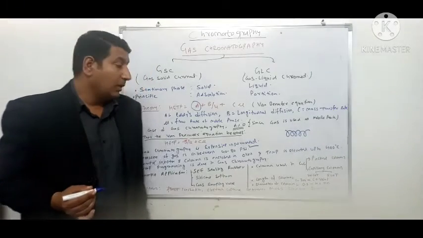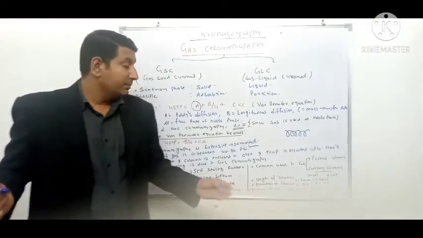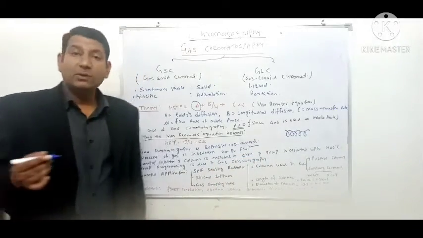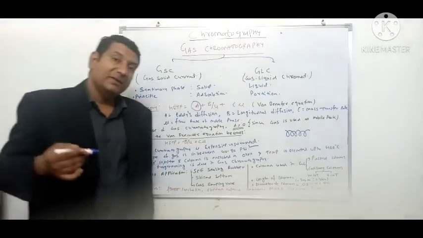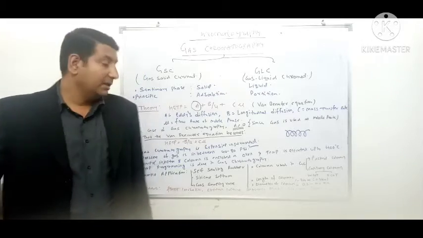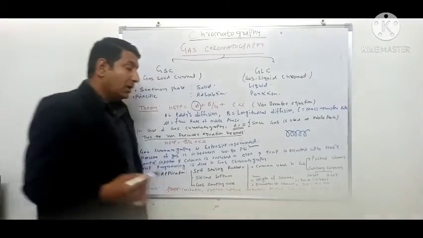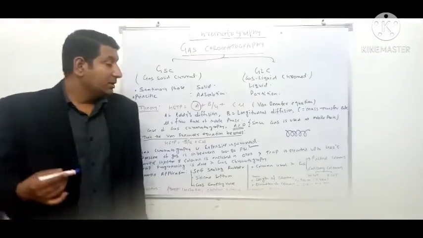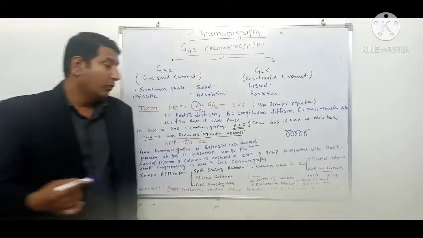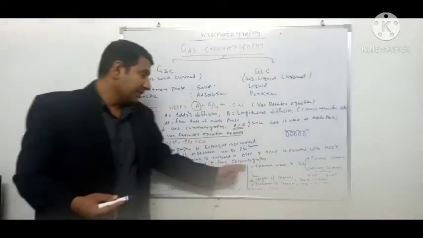The length of the column is around 100 to 300 meters. This is very important. 100 to 300 meters is a very lengthy column, around 0.3 kilometers. Because gas is used as the mobile phase and flows through the column, the length of the column has to be increased for better resolution. The diameter of the column is 0.2 to 4.6 millimeters, which is used in analytical separation of compounds.